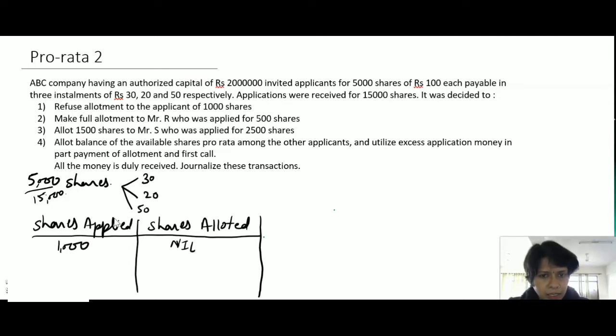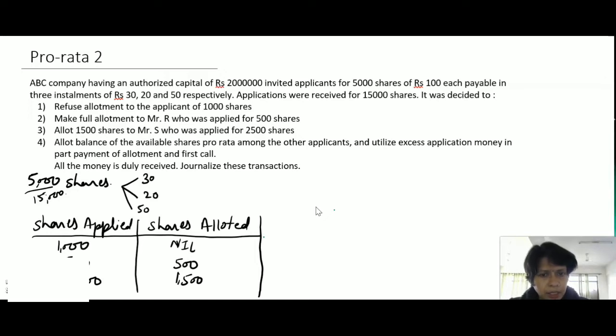And the next category, make full allotment. It means 500 shareholders, we allotted them 500 shares. And the next category, allot 1,500 shares to Mr. S, who applied for 2,500. It means applied 2,500 but allotted 1,500 shares.